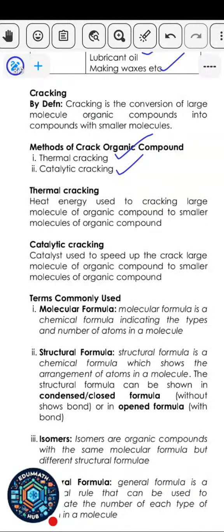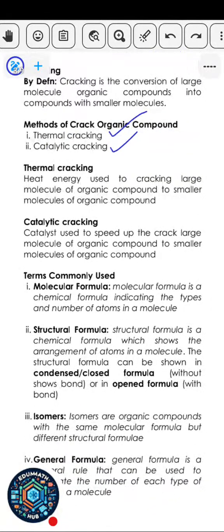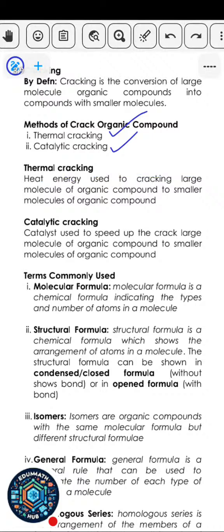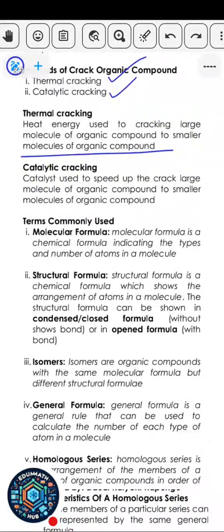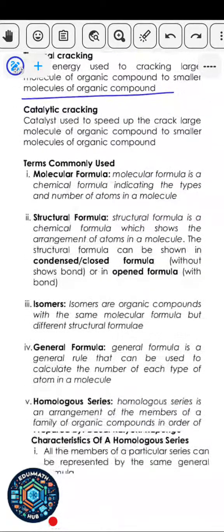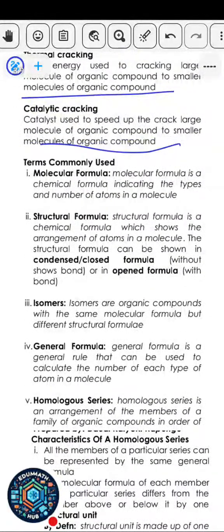Now, when you see thermal, heat is involved. Anytime you see thermal, heat is involved. So thermal cracking is when heat energy is used in cracking the large molecule of organic compound into smaller molecules of organic compound. You're going to apply heat. But in catalytic cracking, you use a catalyst to break down the molecule of organic compound into smaller molecules. You're just using the catalyst to speed up the reaction of the breakage of the large organic bonds in the larger structure to smaller organic bonds in the smaller structure.